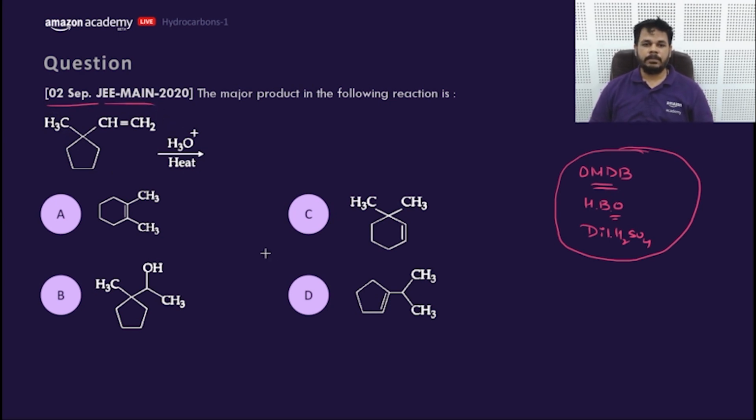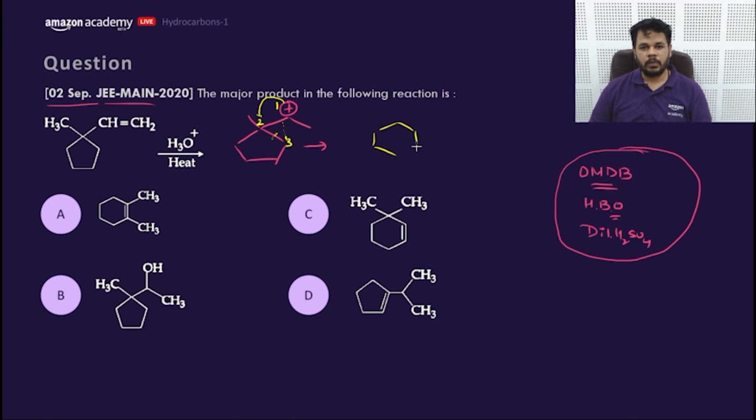GM says B. Are you sure? Firstly, we will create the carbocation. This is the carbocation, my dear friend. And it will go for expansion. What to expand in the product? 1, 2 and 3. Now 1 and 3 will form the bond, 2 and 3 will break. The bond between 2 and 3 will break, and this positive charge will shift from 1 to 2.